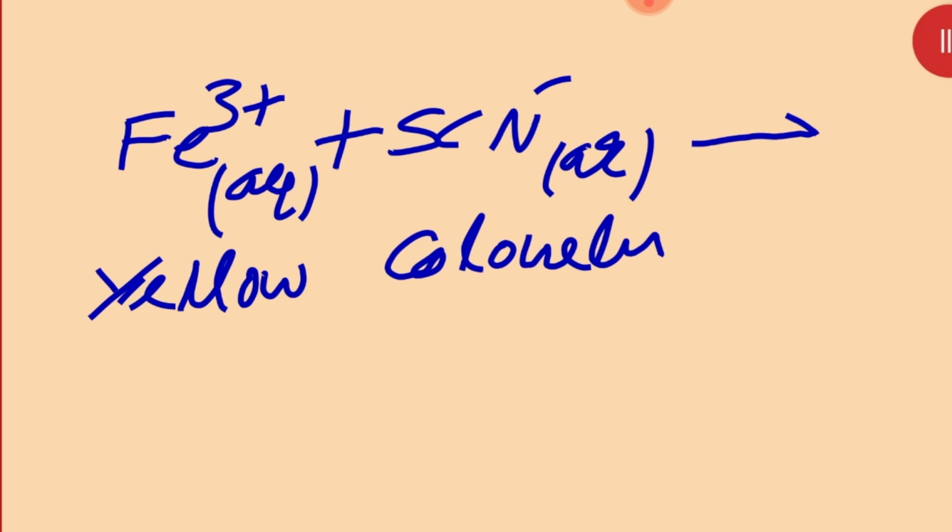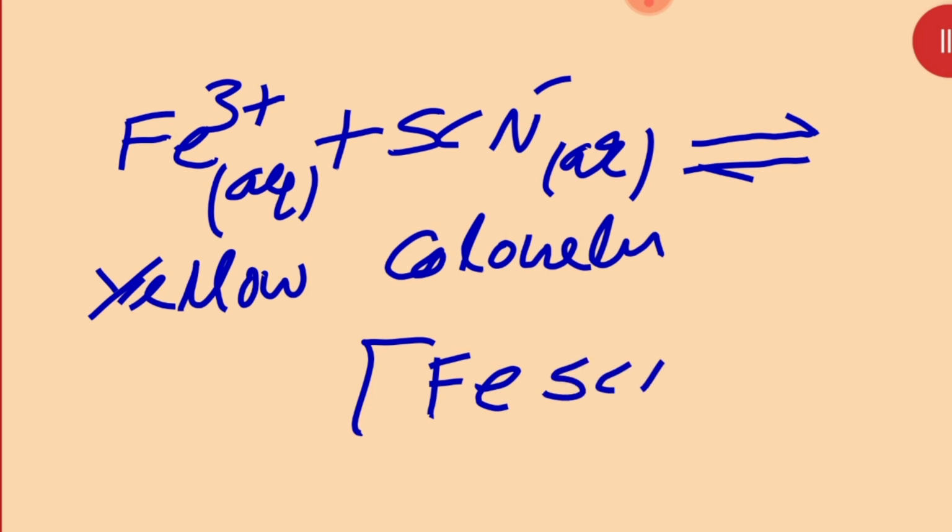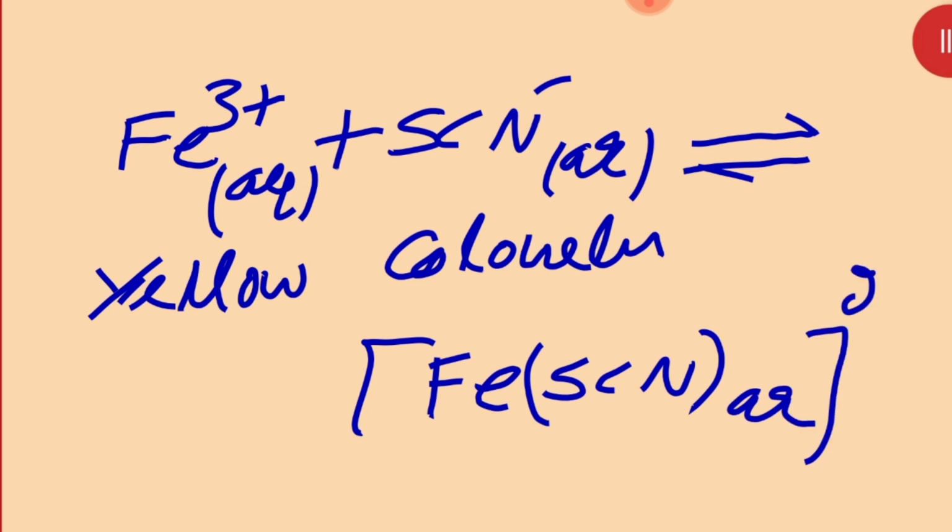Now when we make the equilibrium, the equilibrium reaction becomes FeSCN2+ in aqueous solution, and its color is red. Then the color will become red.